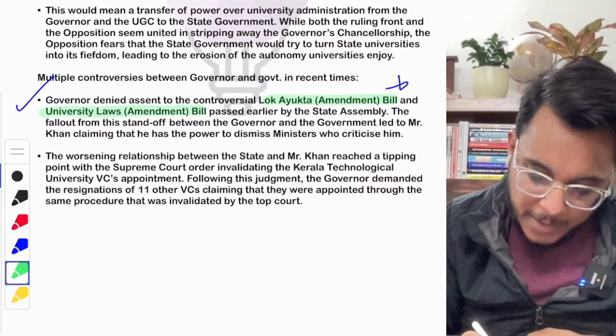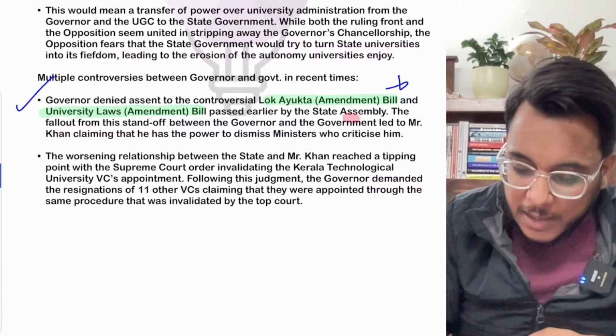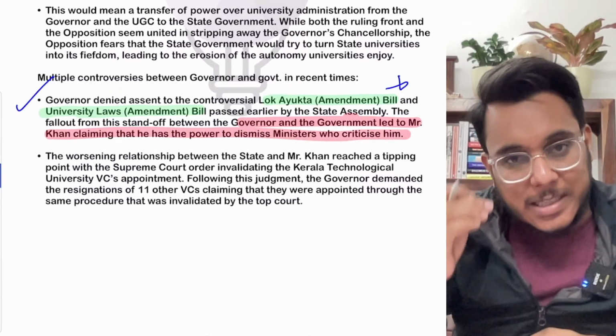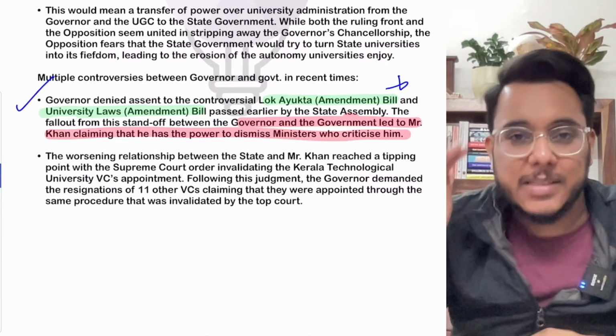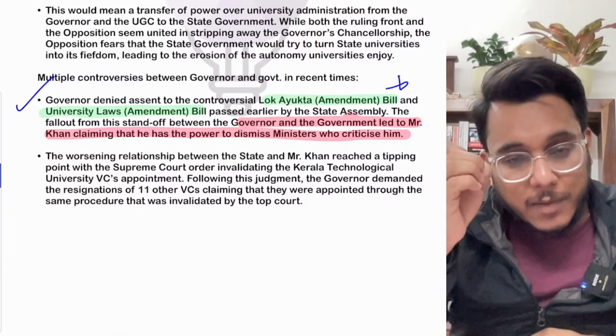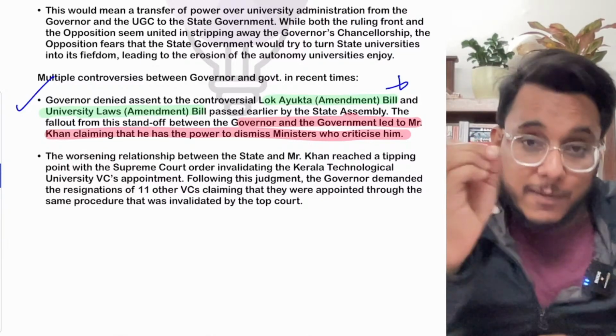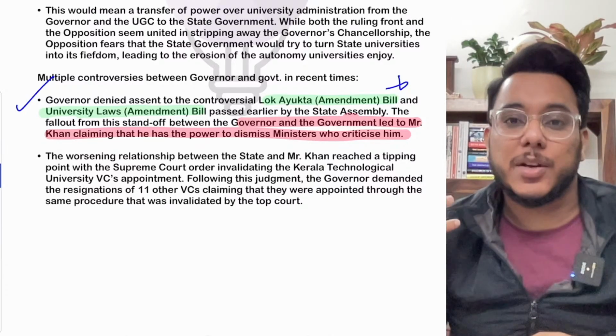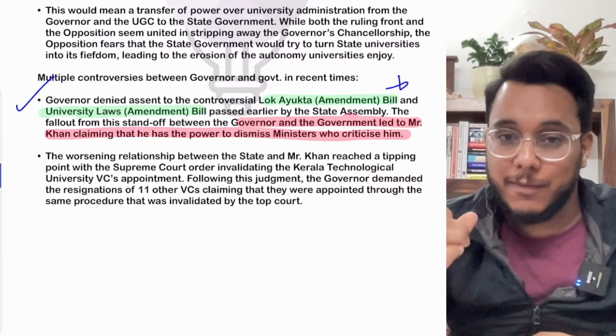This is one issue that happened. Moreover, after that, the governor has openly said that the governor can dismiss the ministers who criticize the governor. Moreover, the governor also said in the context of the finance minister of Kerala that the governor will withdraw the pleasure from the office of the finance minister.